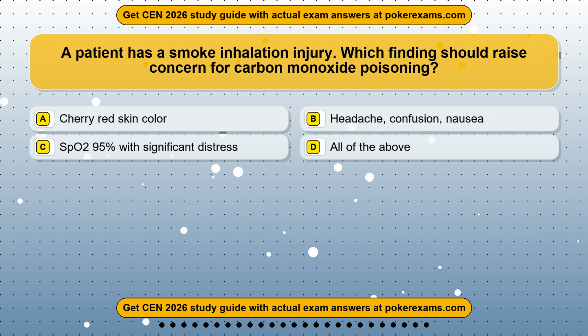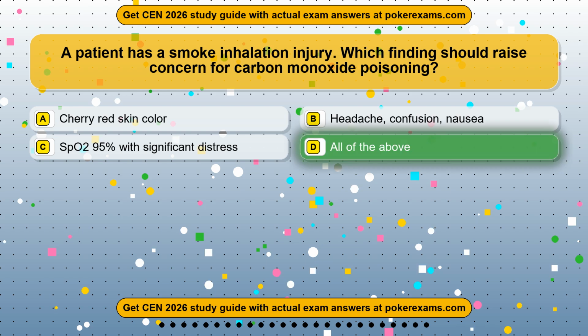Question 12. A patient has a smoke inhalation injury. Which finding should raise concern for carbon monoxide poisoning? Option A, cherry red skin color. Option B, headache, confusion, nausea. Option C, SpO2 95% with significant distress. Option D, all of the above. The correct answer is option D.